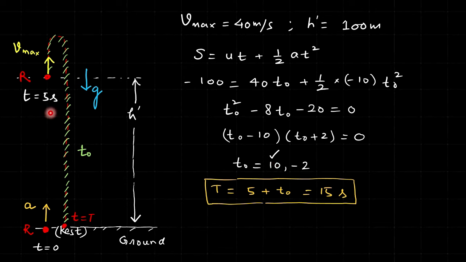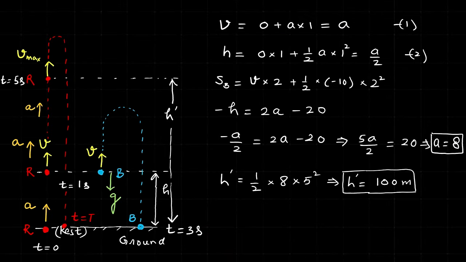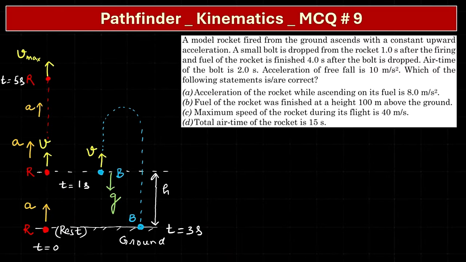So total time from the moment it is projected upwards till it reaches the ground: from here to here the time taken is 5 seconds, and from here to here the time taken is 10 seconds. So total time would be 15 seconds. So we obtained these things. So option A is correct, and B was also correct, C is also correct, and D is also correct. So all 4 options are correct.